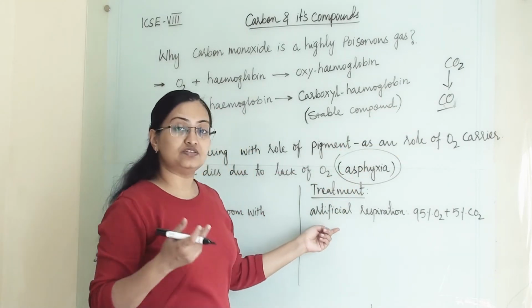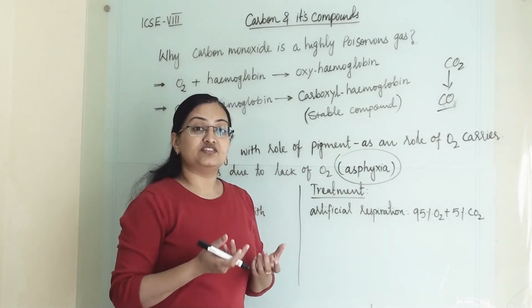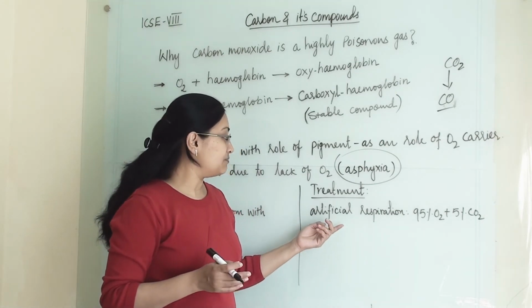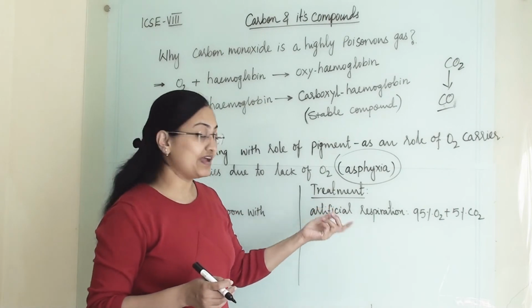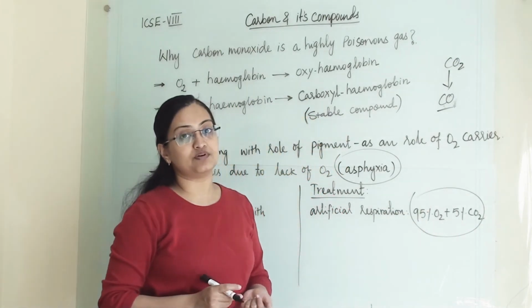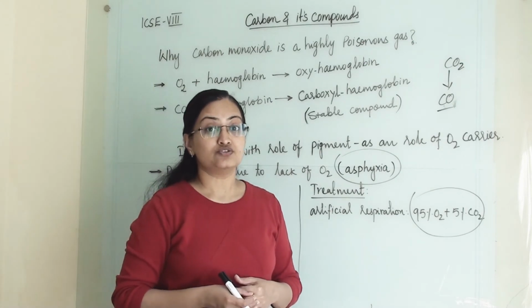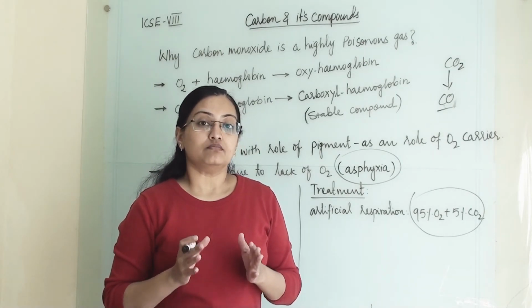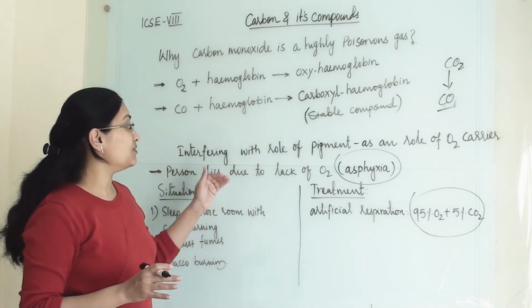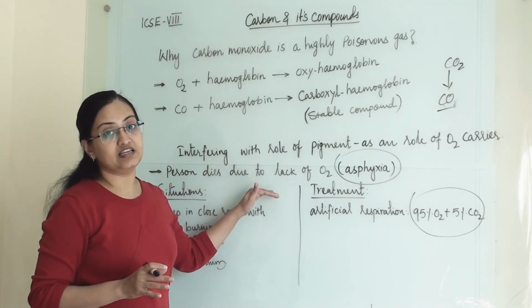Then how can we treat a person who is a victim of carbon monoxide poisoning? Doctors will give artificial respiration, containing 95% oxygen and 5% carbon dioxide. So timely treatment may save a person from death. That is why carbon monoxide is a highly poisonous gas.